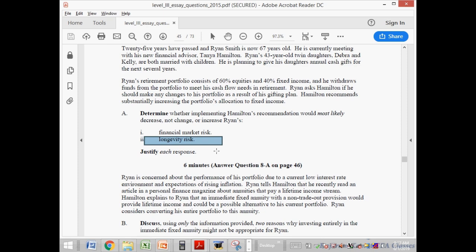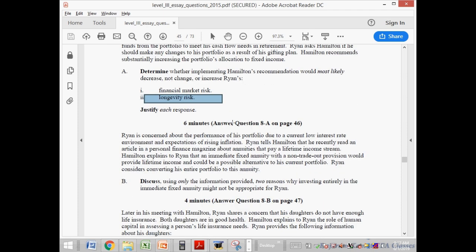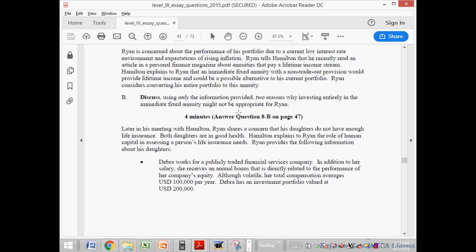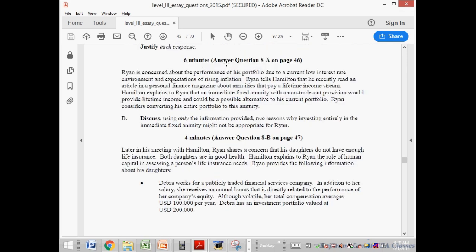So over here, 3 out of 6 marks; 6 out of 6 was also possible, but I got 3 out of 6. Discuss using only the information provided 2 reasons why investing entirely in immediate fixed annuity might not be appropriate for the Rank. क्या होता है immediate fixed annuity का advantage drawback क्या होता है?